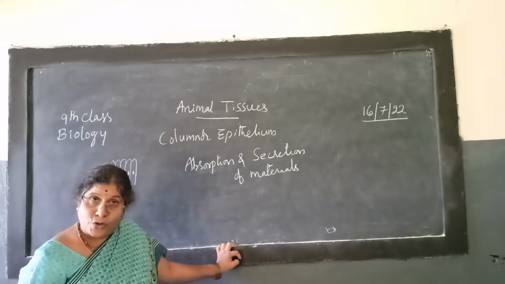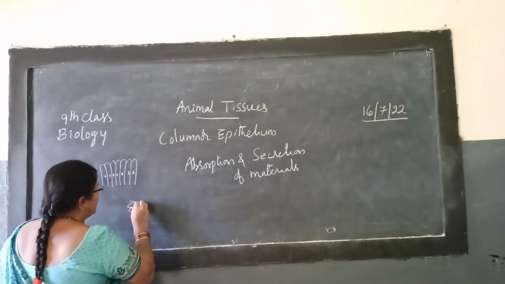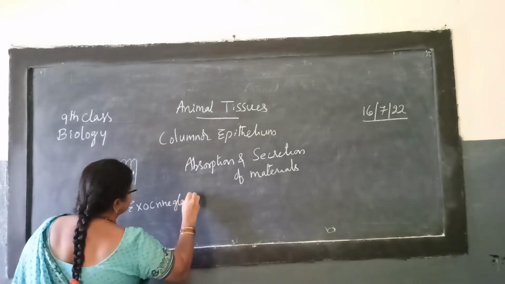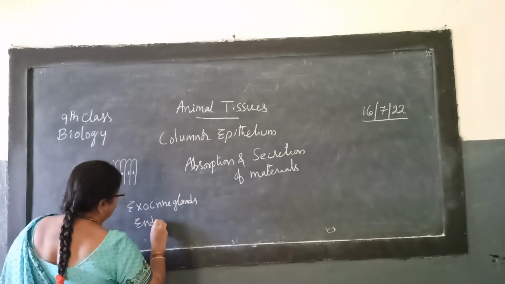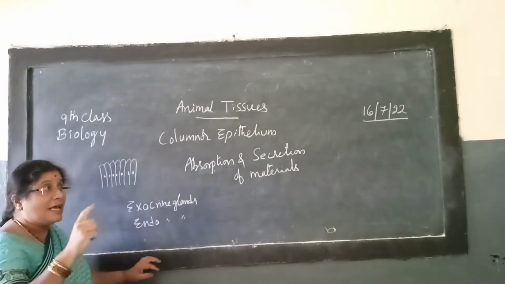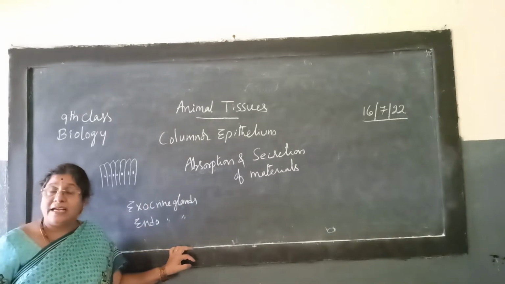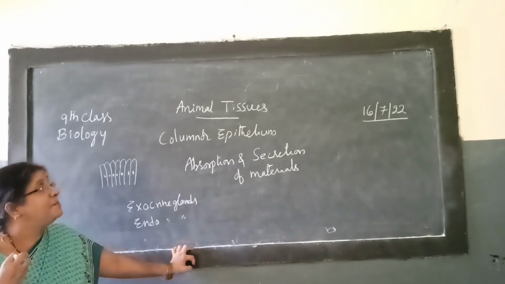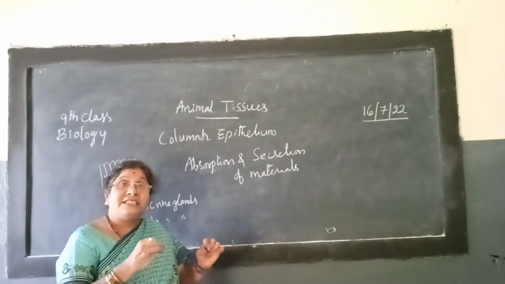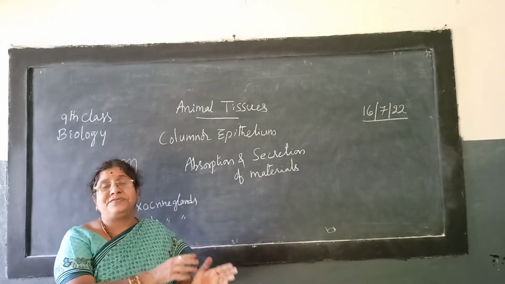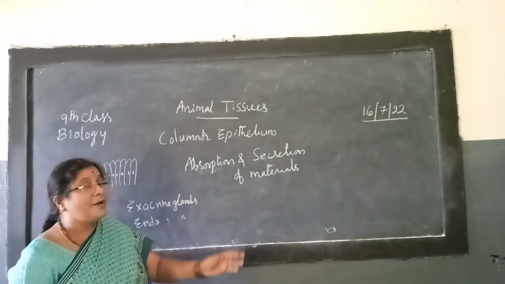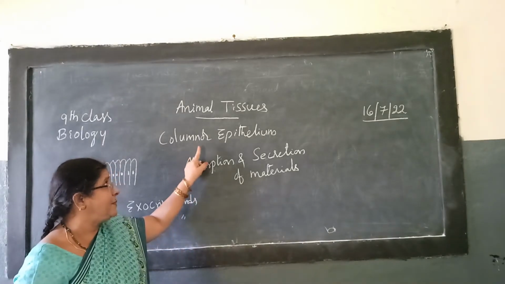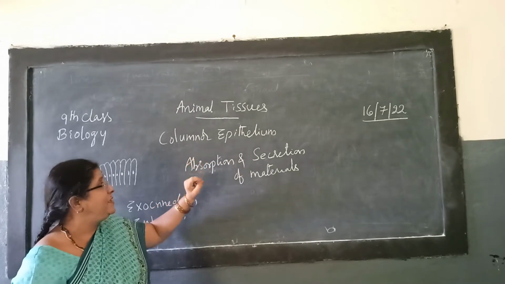We call them endocrine glands, and the others exocrine glands. The lining of exocrine and endocrine glands has this type of columnar epithelial cells, where the secretions of those glands are transported and absorbed wherever they are needed. So that is happening because of columnar epithelial cells.